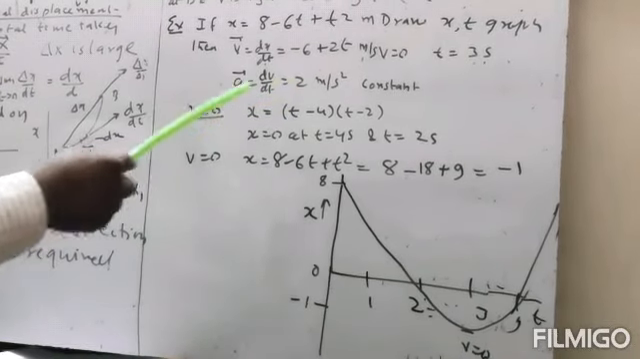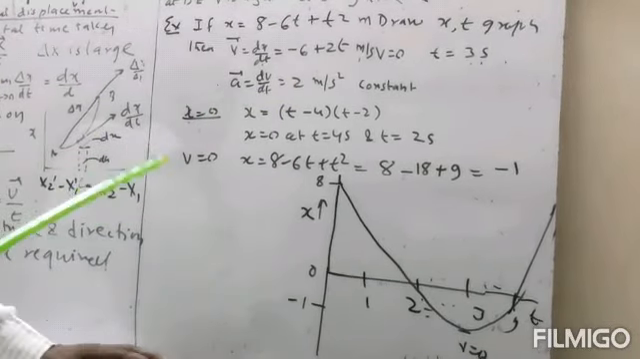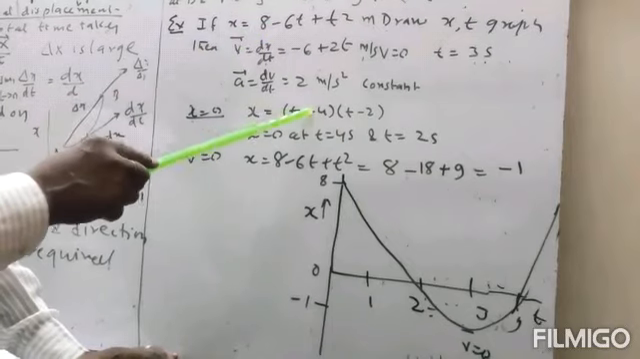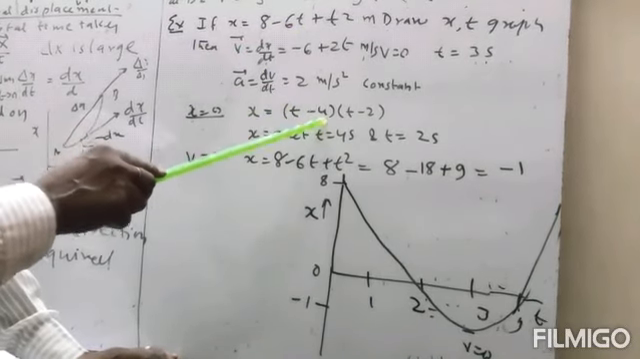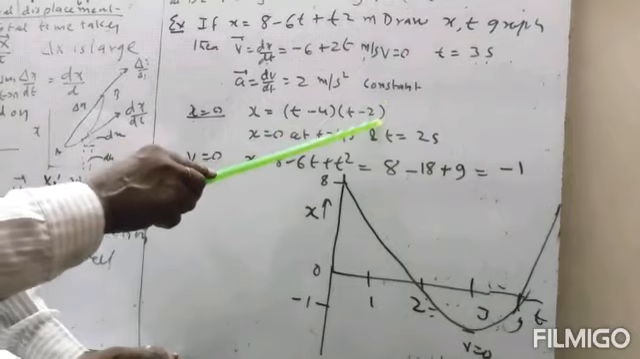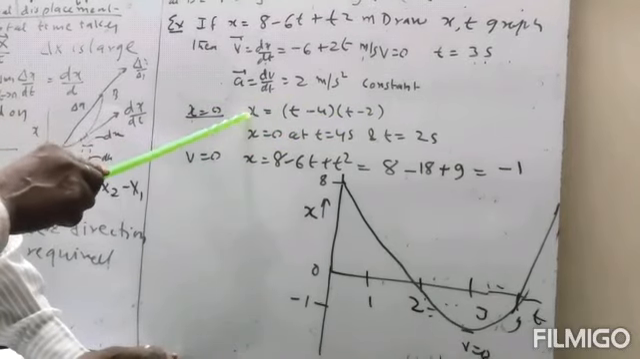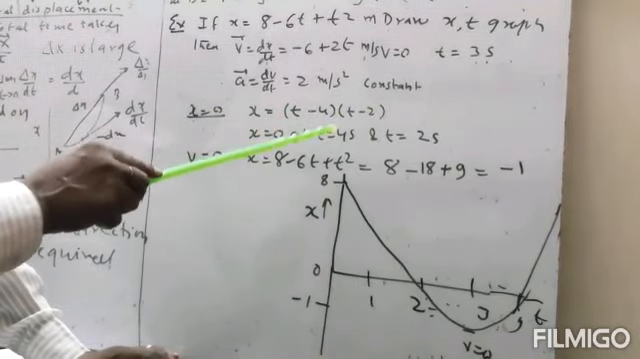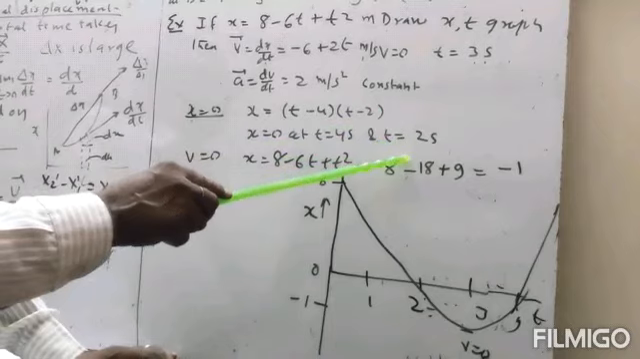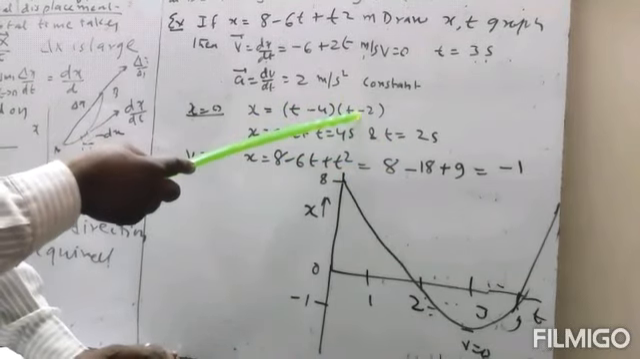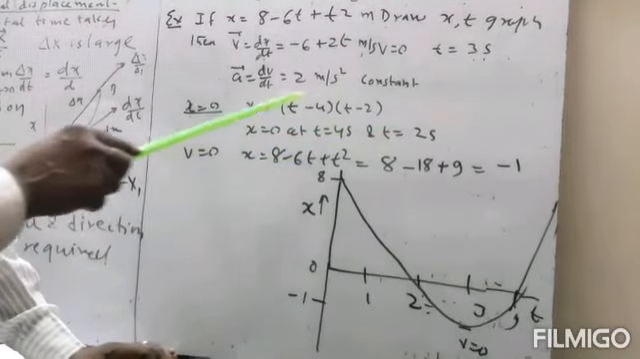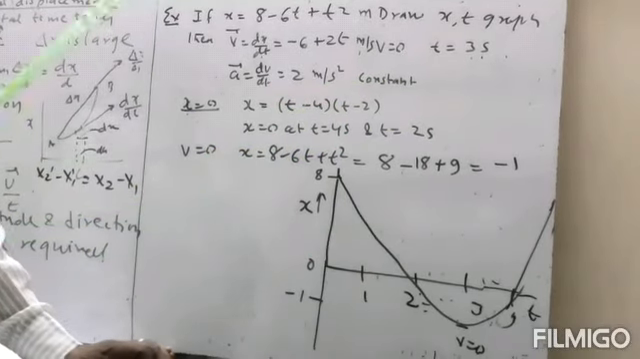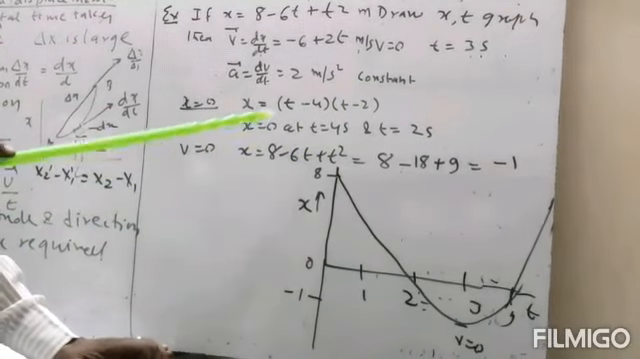Now when x is equal to 0, what will be the time? So we factorize. If we factorize this, it becomes t minus 4 into t minus 2. So x is equal to 0 at t is equal to 4 seconds or t is equal to 2 seconds. So we substitute the value, and x will be equal to 0 at 2 and 4 seconds.